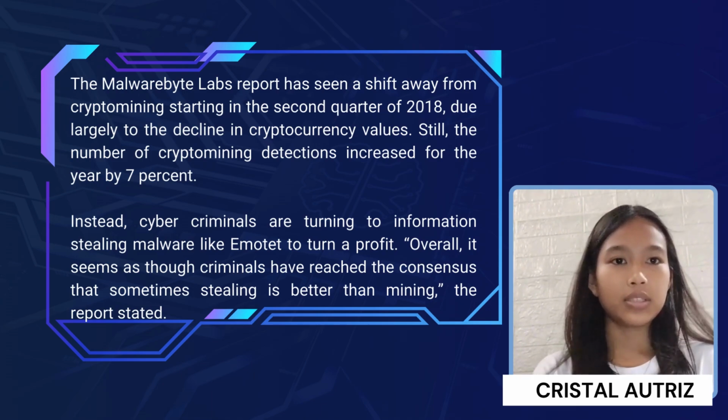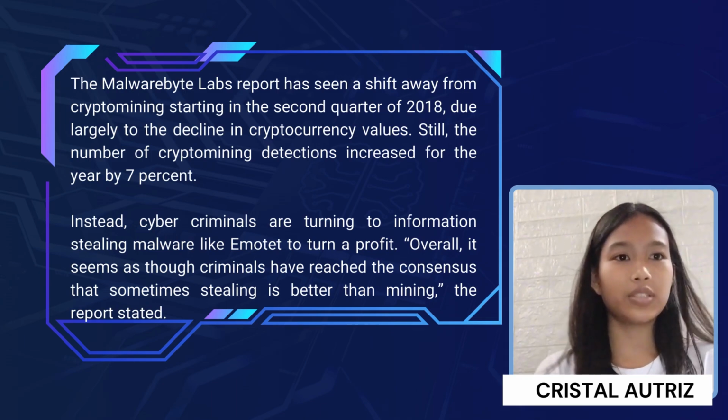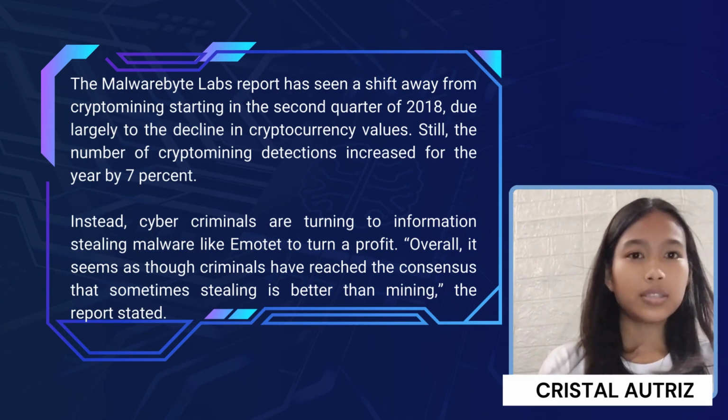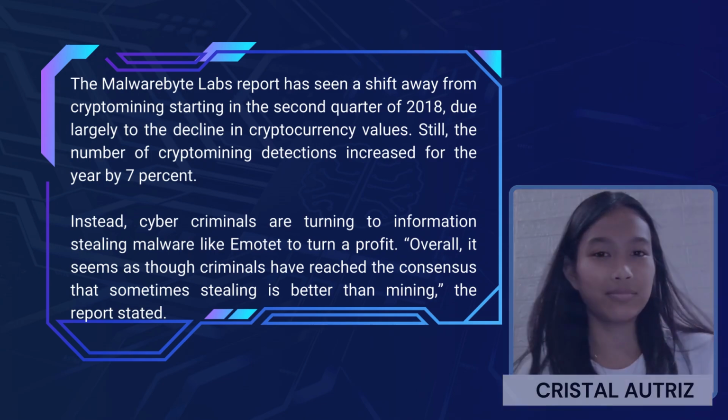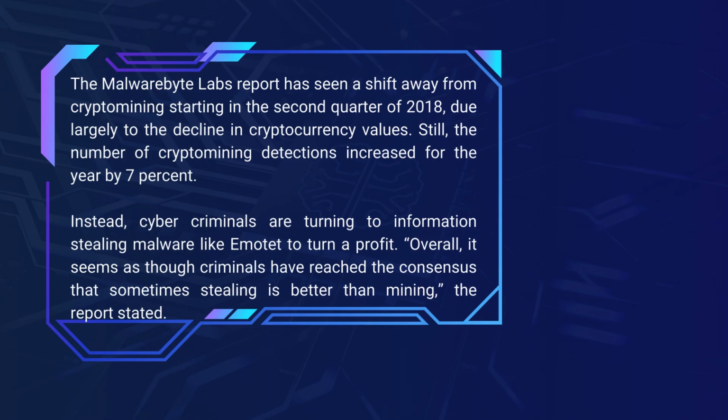Overall, it seems as though criminals have reached the consensus that sometimes stealing is better than mining, the report states. Crypto mining attacks, also known as cryptojacking, involve unauthorized use of a victim's computer resources to mine cryptocurrency. These attacks often occur when malicious software is installed on a computer or network without the user's consent.